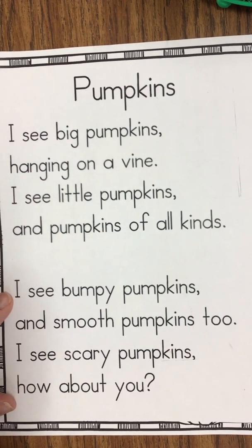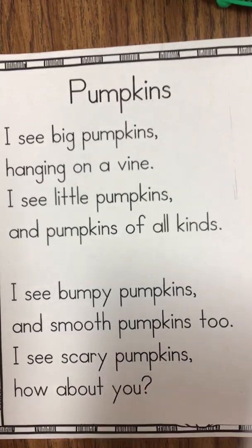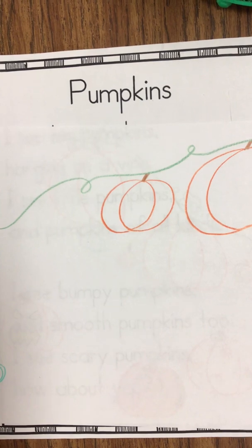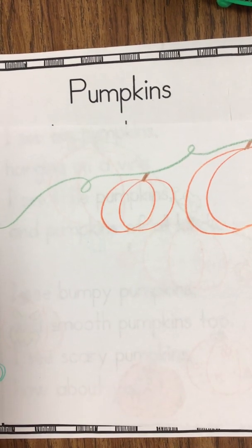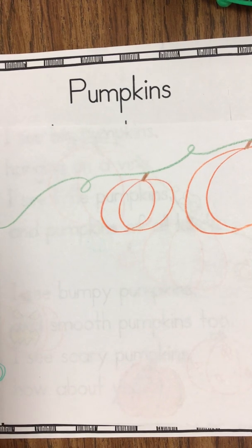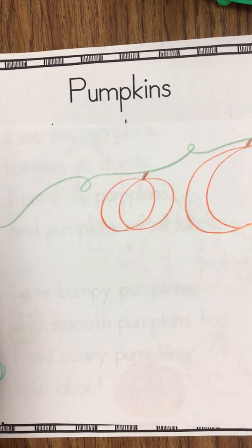Now, if I think about the rest of my poem, it says, I see bumpy pumpkins and smooth pumpkins too. Oh my goodness, yesterday I saw these bumpy pumpkins, and that was the first thing that came into my mind. And I know some of you have seen pumpkins at H-E-B and Walmart, and some of you have gotten together at a pumpkin patch. So you've got some really great things that you remember having seen, and it helps your brain make a really great movie.